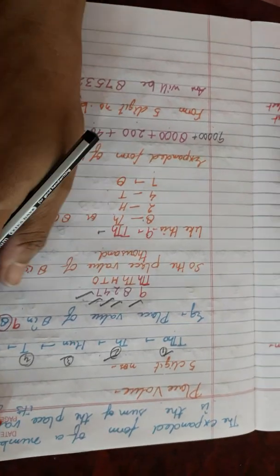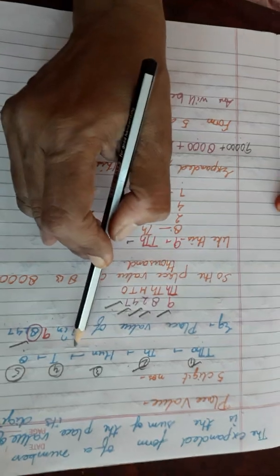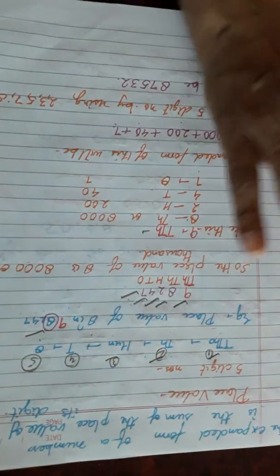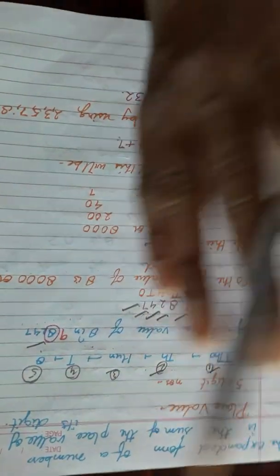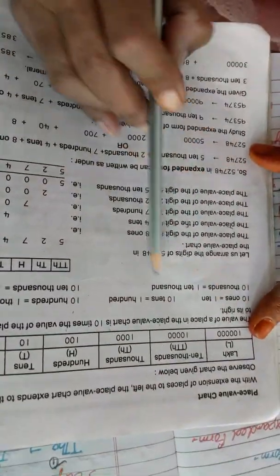Okay. Now the place value means where the number stands in the period table. Period table means ten thousands, thousands, hundreds, tens and ones, like it is given in your book. The place value of the digit 8. This is the number which is given as an example in your book.